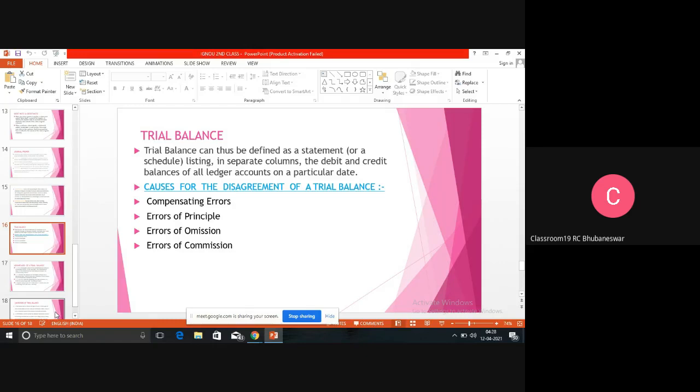So those are the various types of errors which are normally made at the time of journal entries and at the time of ledger, but they can easily be rectified before preparation of the profit and loss account and balance sheet by preparing the trial balance.